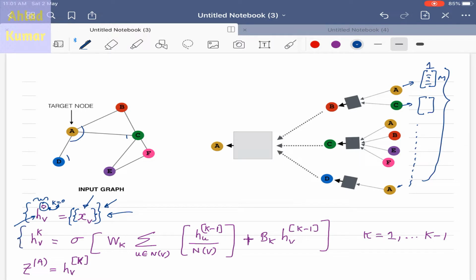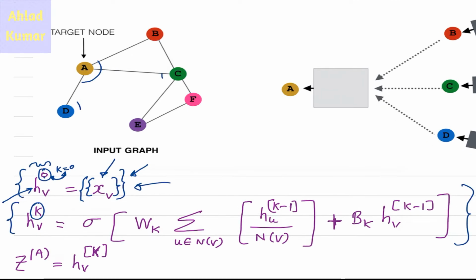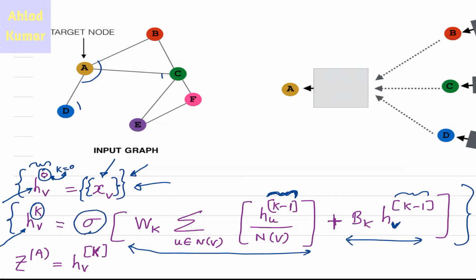The second equation is a recursive equation, as you note, in terms of K. K basically denotes the current layer at which we are executing the activation unit. So at the kth unit we are calculating the activation unit, which is a function of the previous activation unit. There are two parts to this equation. First is this one and the second one is this one. We will discuss each of these parts in detail, and this is the nonlinear activation that is performed on these two parts. So this is simple.